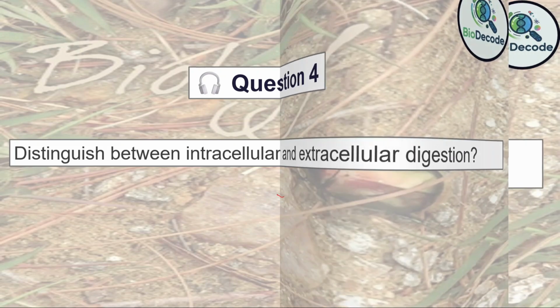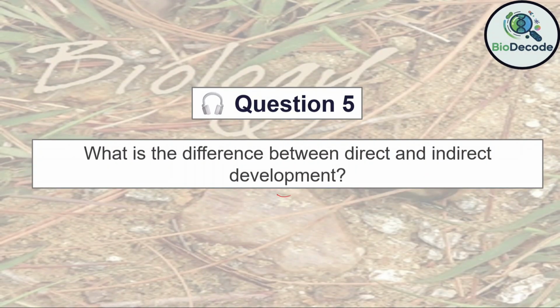Question 5. What is the difference between direct and indirect development? Answer. Direct development refers to a mode where the organism hatches or is born as a miniature version of the adult, without any distinct larval stage. Examples include most reptiles and birds.